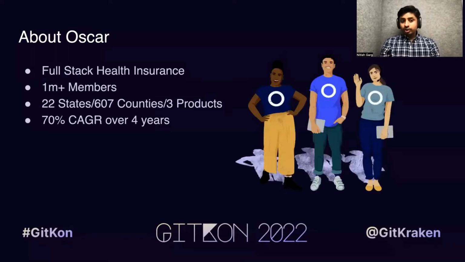I think it's equally important to understand what is Oscar and how big is Oscar Monorepo. So, what is Oscar? Oscar is a full stack health insurance company, meaning it is trying to build all the core modules to run a health insurance operations in house, that too on modern tech stack, like, for example, AWS, Python, Golang, JavaScript, and so on. We are currently serving over 1 million plus members across 22 different states and 607 counties. And we have around 70% CAGR over 4 years in our membership base, and around 60% CAGR over 6 years, where CAGR stands for cumulative aggregate growth rate.